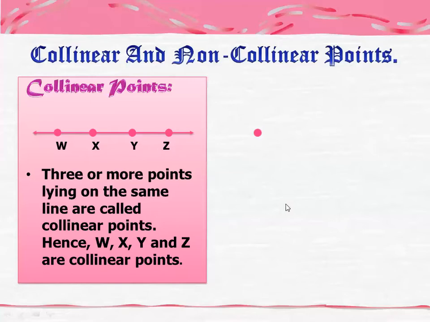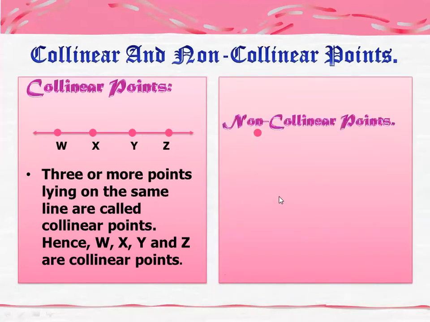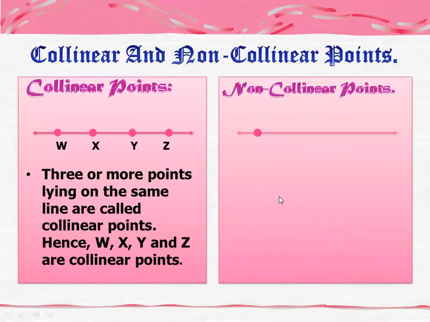Now move on to the next one, non-collinear points. Again, let's consider this figure. Here you can see some points that lie on one line, and a point that doesn't lie on this line.